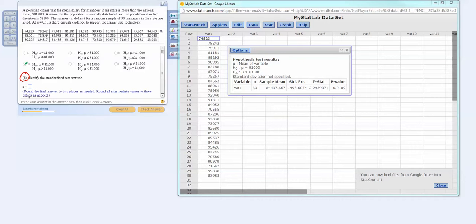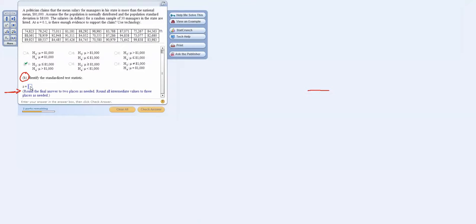Notice that it says round the final answer right here to 2 places as needed, round all intermediate values to 3 places as needed. So right here, the z-stat being 2.2939074 rounds to 2.29. And so that's what we're going to go ahead and type in right here, 2.29. And I will check my answer, and I'm told that I've done a good job.